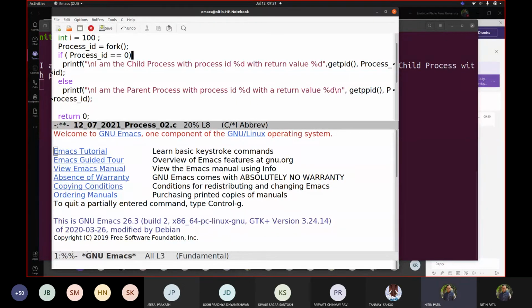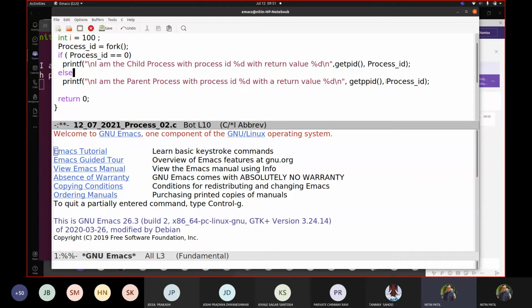I will add /n at both the places. Okay, when I'm in the parent process, I'm using this getppid, correct? And in this second printf, I'm writing process ID only, because process ID is a variable which is taking the return value of fork. We're not writing getpid. So getpid is for the child and getppid for the parent, like whoever is the parent. So let us see what exactly it shows.